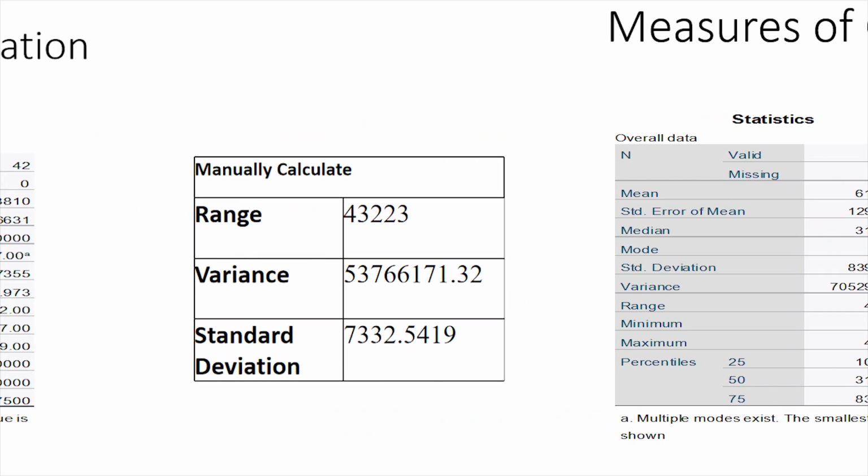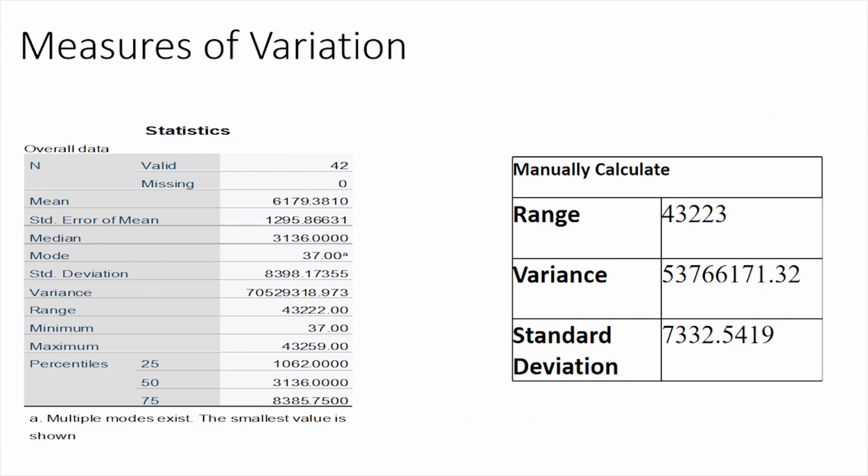And this slide is measure of variations, and this slide also contains two tables. That is the statistic table found from the SPSS, and the other table is manually calculated. And the SPSS table shows that the range of the farmers in different states in 2017 was approximately 43,222 people, while manually calculated is 43,223 people.